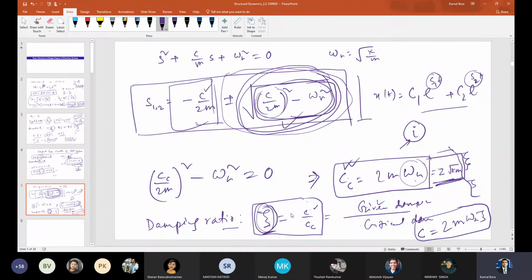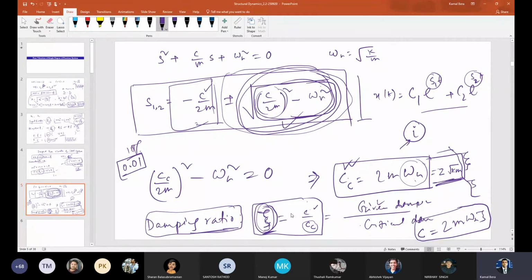Now I am defining another non-dimensional parameter zeta, which is called the damping ratio, or also the fraction of critical damping. You can remember both, but I will use damping ratio most of the time. Why is it the fraction of critical damping? Because it's C by Cc. Usually it is defined in percentage. Let's say zeta is 10%, you can say 10% of the critical damping, Cc. Then I will express zeta as 0.1. So that's why it is also called the fraction of critical damping.